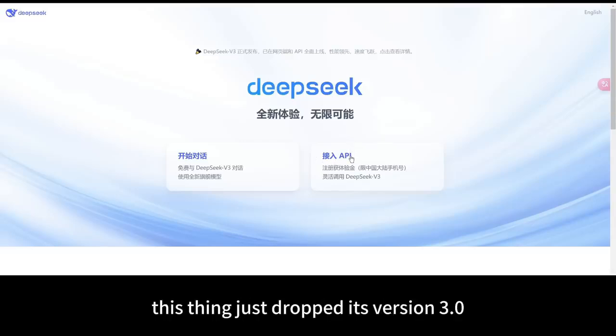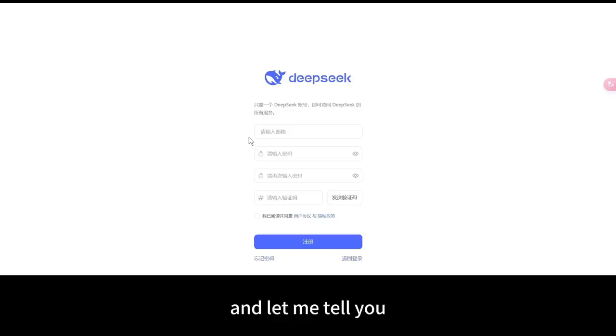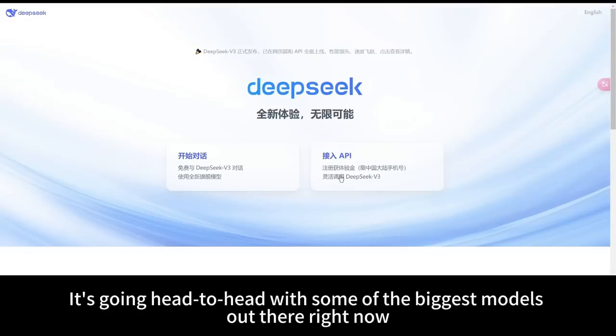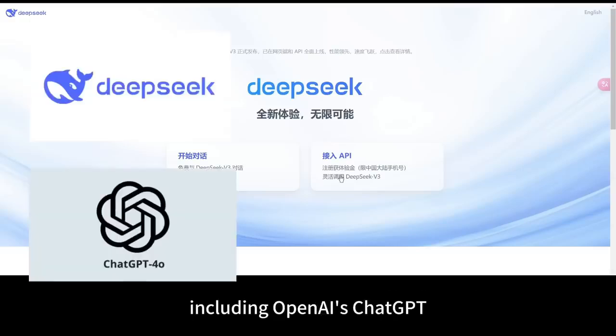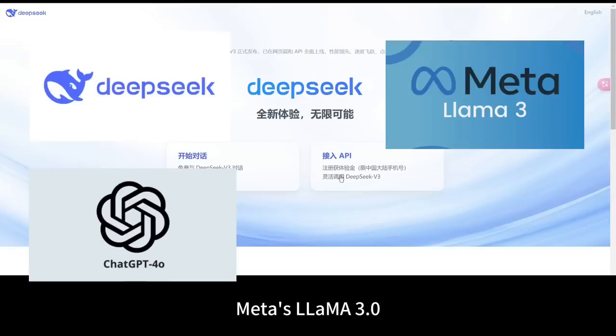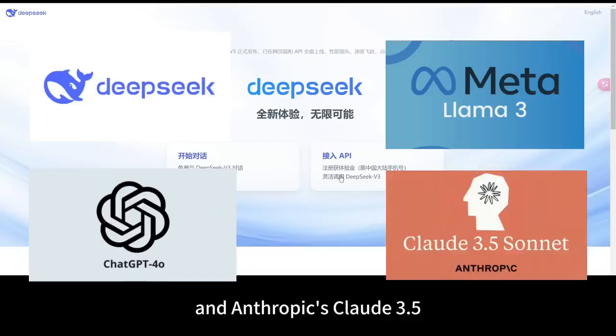This thing just dropped its version 3.0, and let me tell you, the performance is pretty impressive. It's going head-to-head with some of the biggest models out there right now, including OpenAI's ChatGPT, Meta's Llama 3.0, and Anthropic's Claude 3.5. So yeah, people are talking about it.